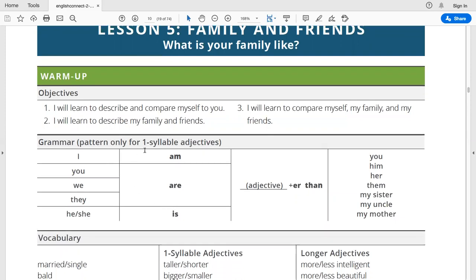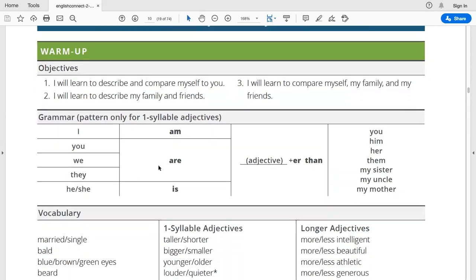This pattern only applies to one syllable adjectives. Adjectives are words that describe the noun or the subject. With I, I will be using the verb to be, I am.